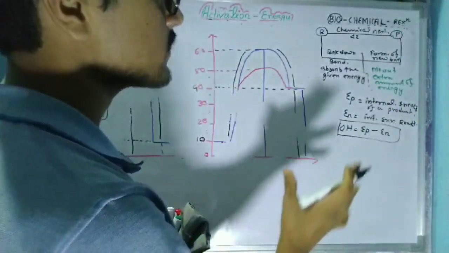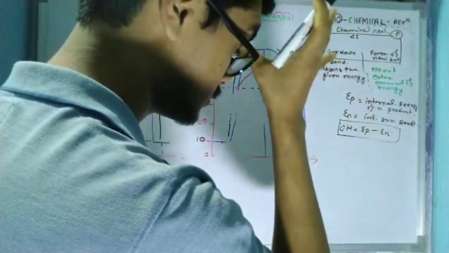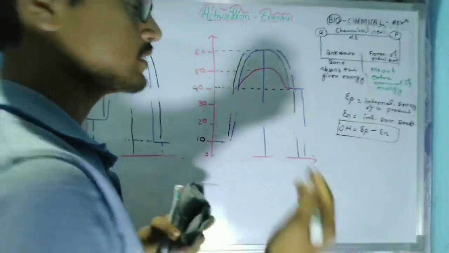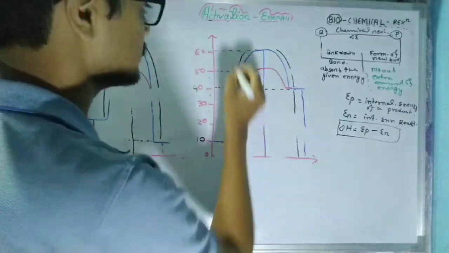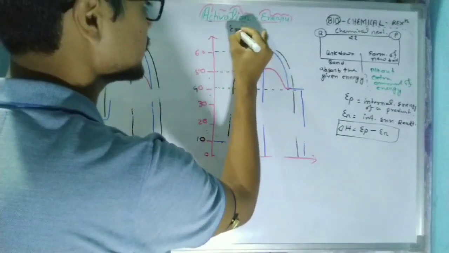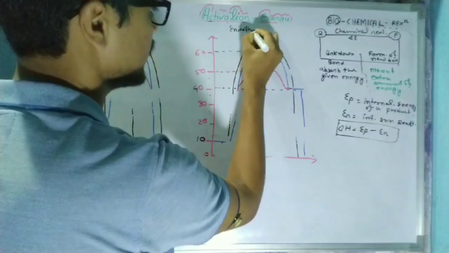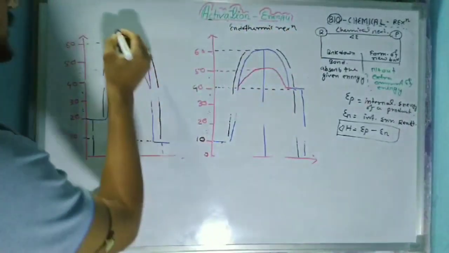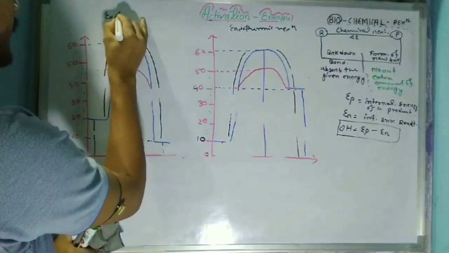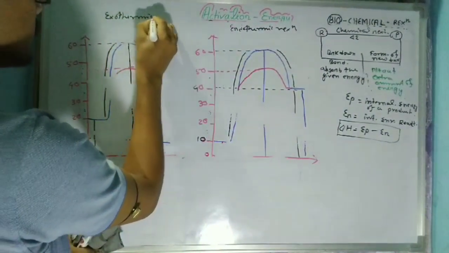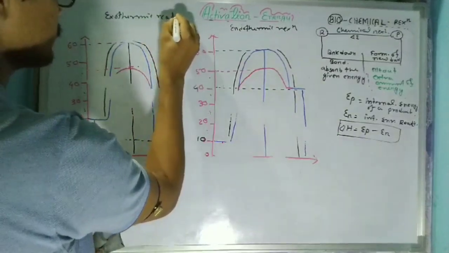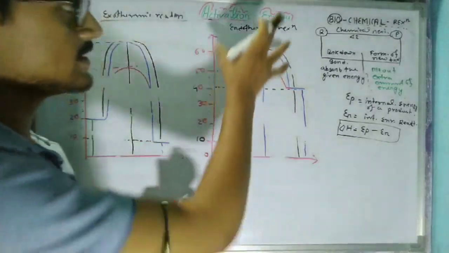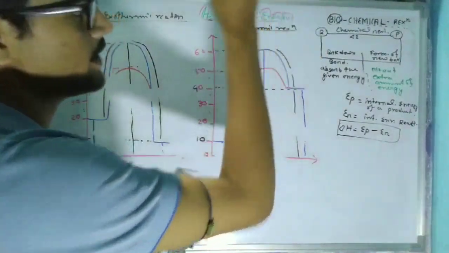Now, we have to see the types of chemical reaction. Generally, the chemical reaction is divided into two types. Among them, this type is responsible for the endothermic chemical reaction, and this portion is responsible for the exothermic reaction. So this is the graphical representation of the exothermic reaction, and this is the graphical representation of the endothermic reaction.